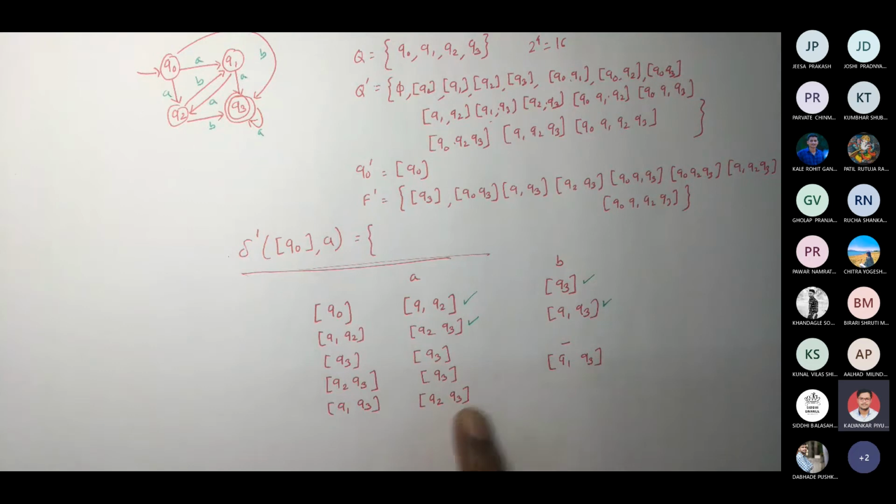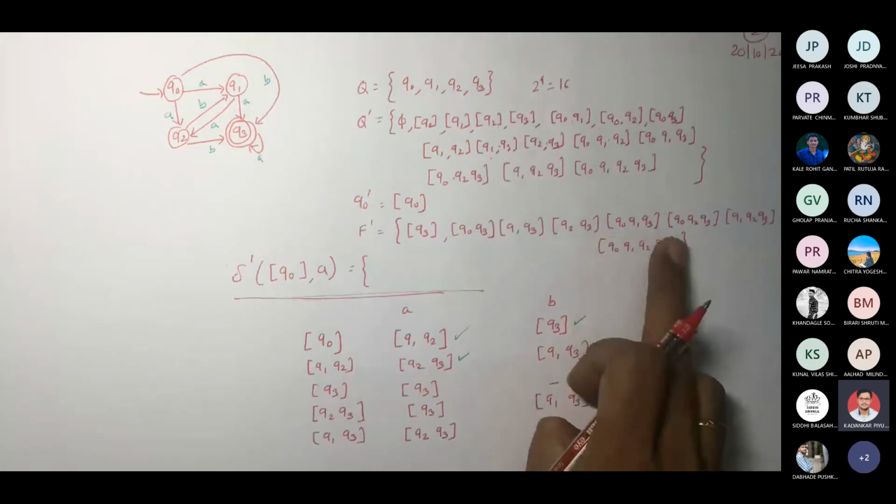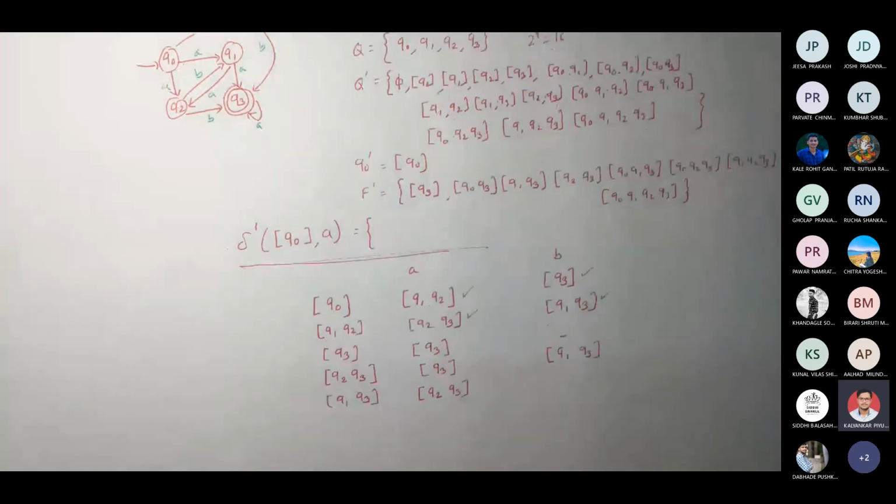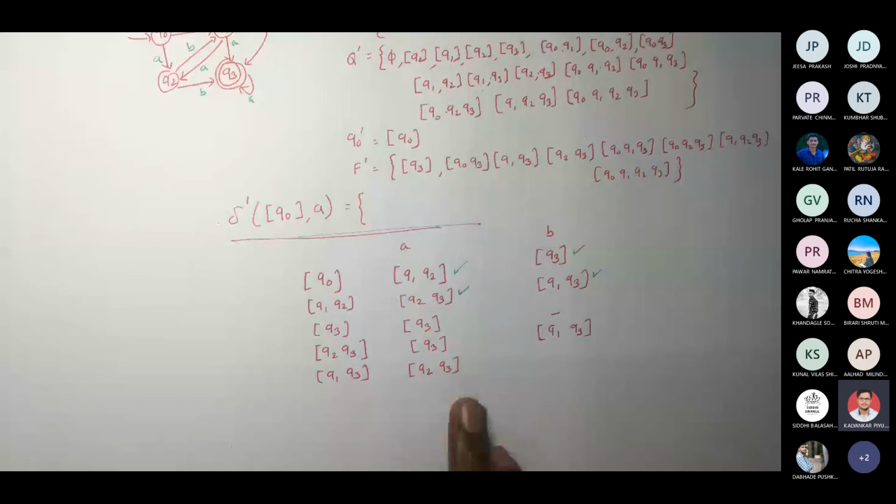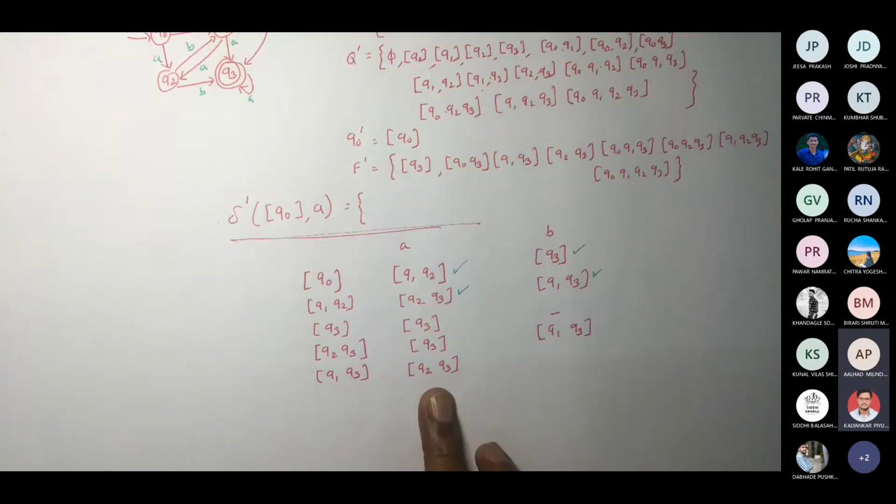You don't write Q3 again because elements don't repeat in a set, when we write the power set. So we are only going to take Q2, Q3. Is that fine? Yes, sir. Okay. What is Q1 comma B and Q3 comma B?